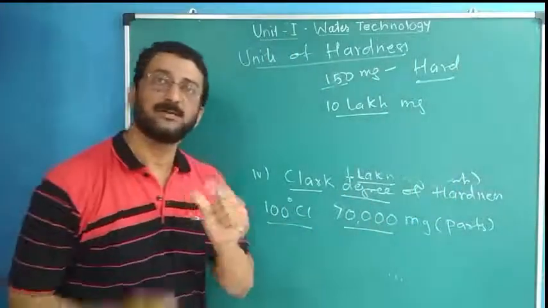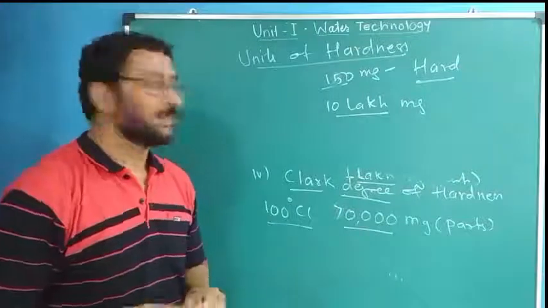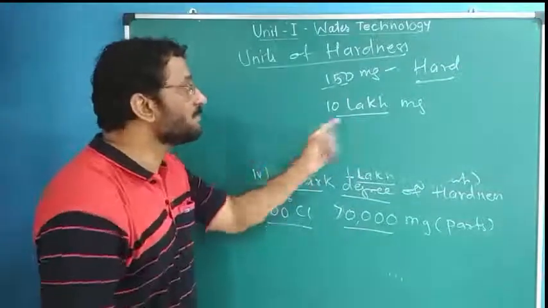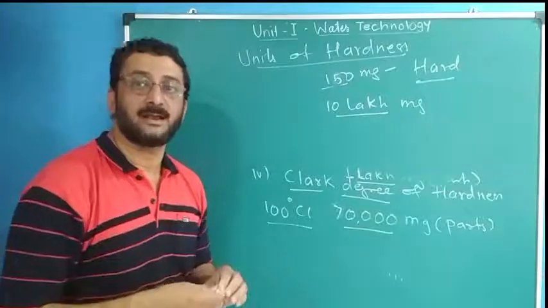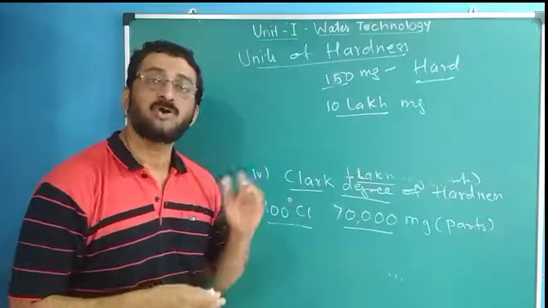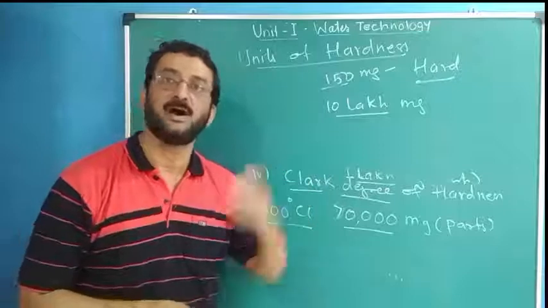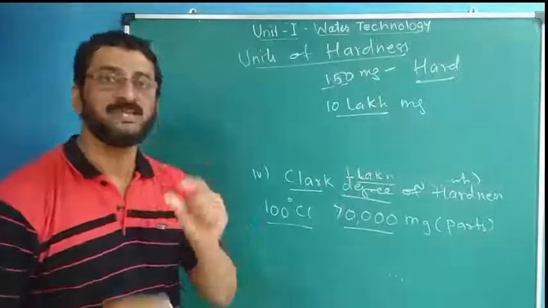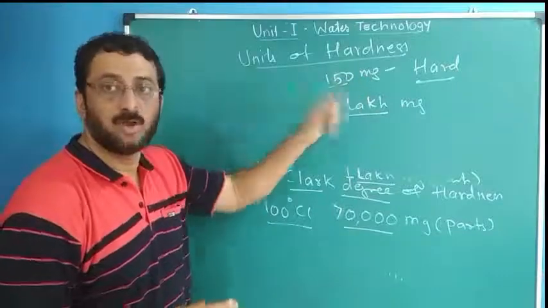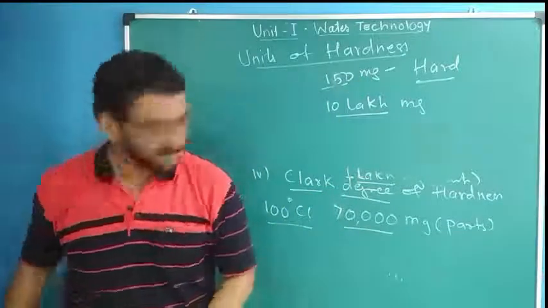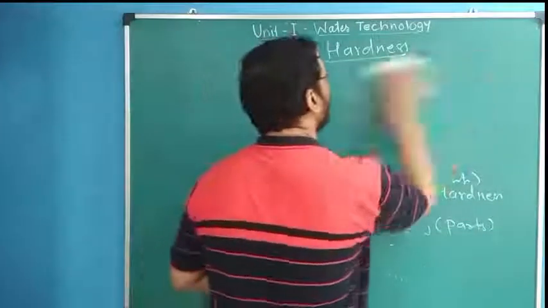A smaller number is making an effect. If 250 parts out of 10 lakh are hardness causing, water is very hard. So if a small number is making a difference, smaller units are used, not grams, not kilograms, isn't it?